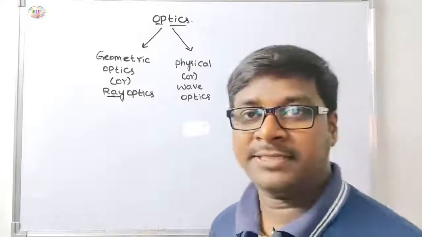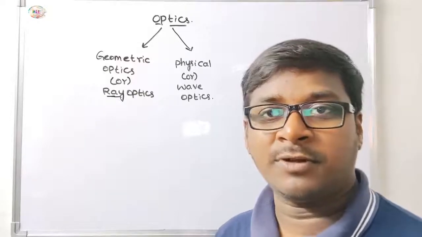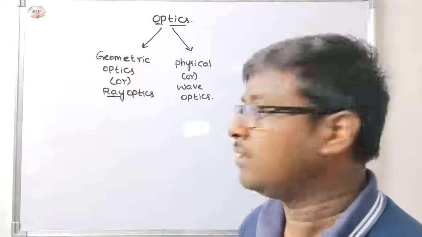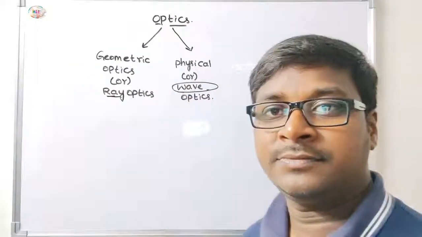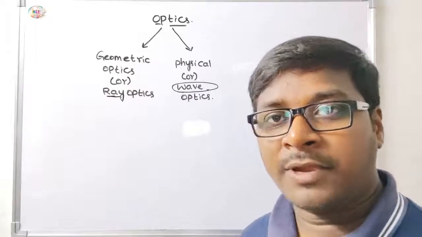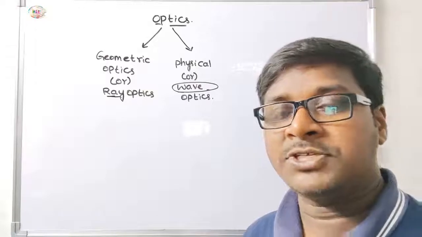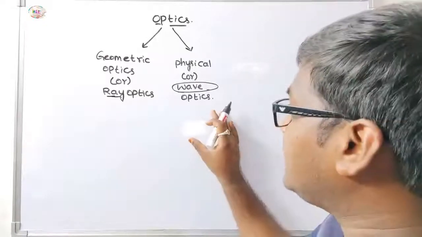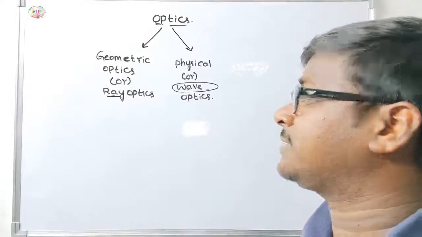The second, wave optics, only considers waves: how a wave propagates, by using different phenomena like polarization, interference and diffraction. That is wave optics. In this session we discuss geometrical optics or ray optics, students.